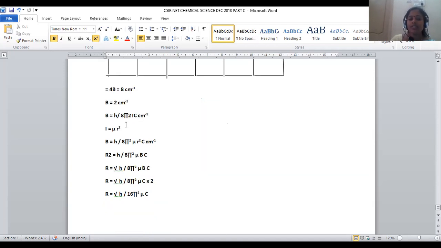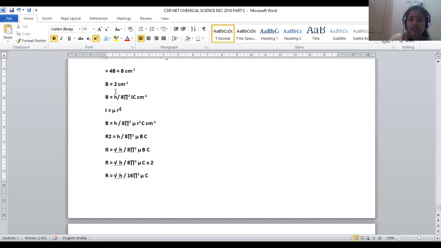Now we have the empirical formula for this B, B being the rotational constant. B is equal to h by 8 pi square Ic, in centimeter inverse, right? The I value is taken as mu r square. Mu is nothing but the reduced mass, r is nothing but the radius. So we can substitute this I value in this B equation. B is equal to h by 8 pi square, instead of I, mu r square, and c is present as such. h is Planck's constant, 8 pi square, mu r square, c will be there.